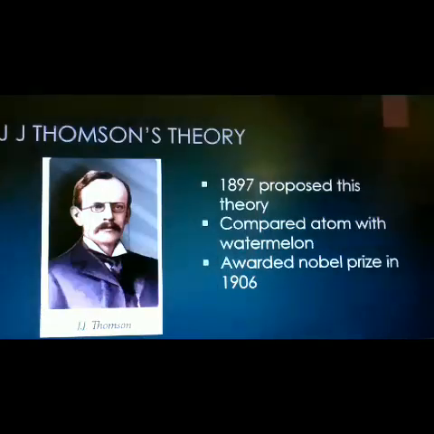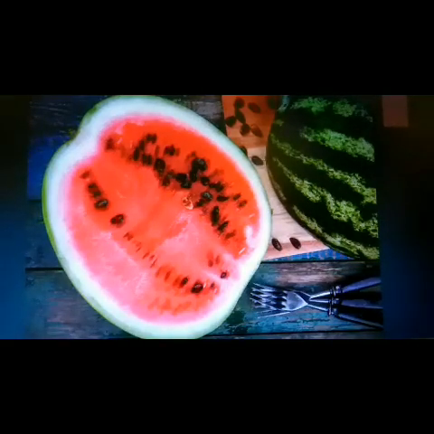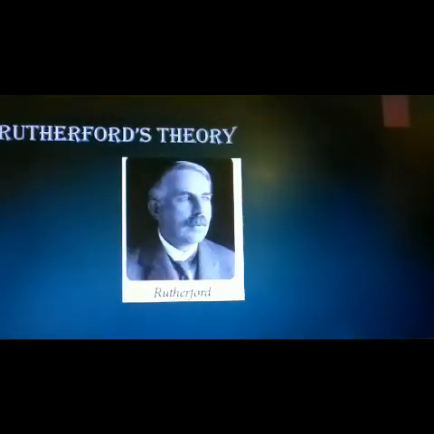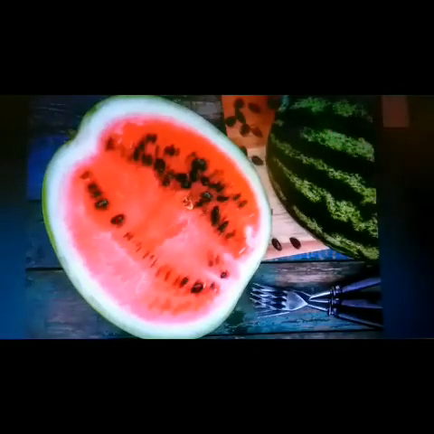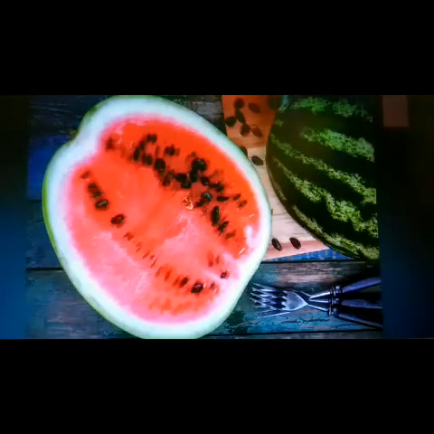Thomson says that electrons are there in any atom, and he proposed this theory based upon the watermelon, where the red portions are the positively charged particles and the seeds are the negatively charged particles. It becomes neutral because both the positive and negative charges remain equal.